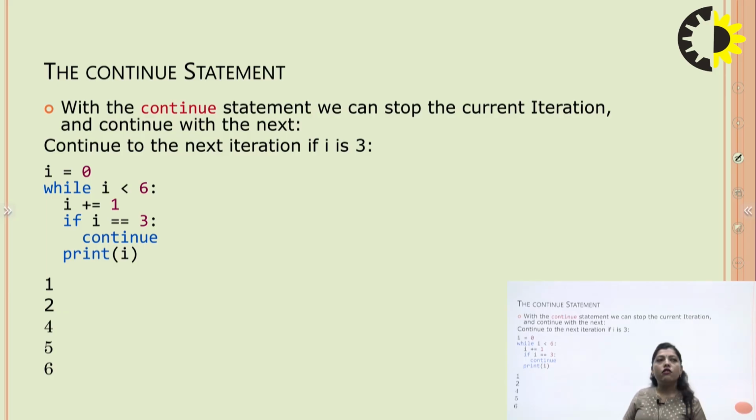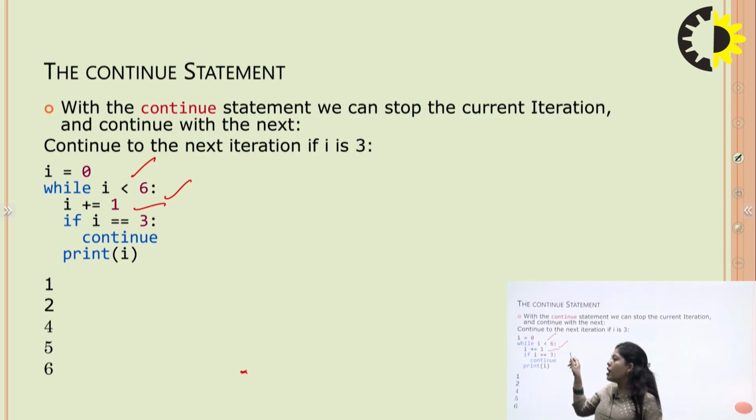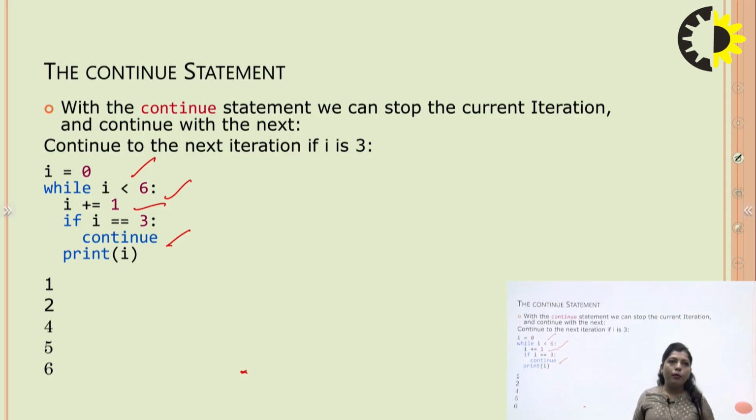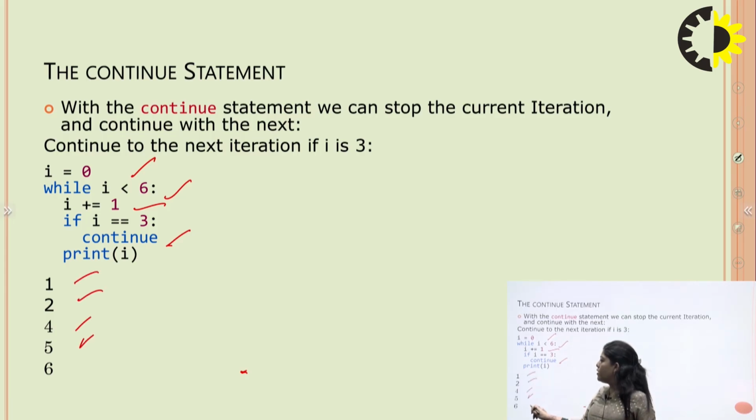Next is the continue statement. The concept of the continue statement is the same as in the for loop. We can stop the current iteration and continue with the next. So the value of i is 0. The condition is while i is less than 6, i plus plus. If i is equal to 3, then continue. It means we stop the current iteration when the value of i is 3. So the output is 1, 2, 4, 5, 6.